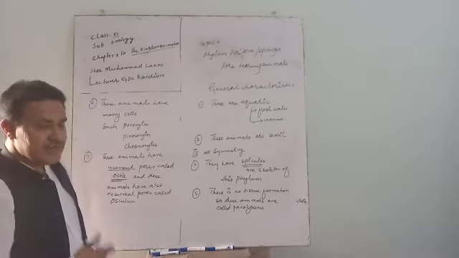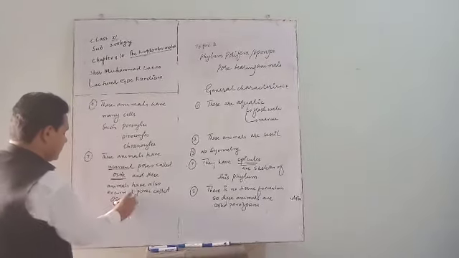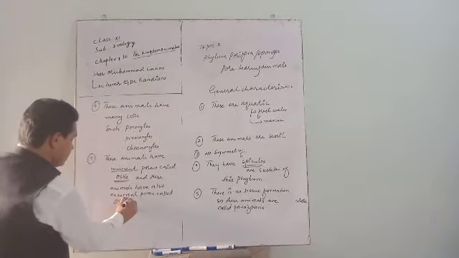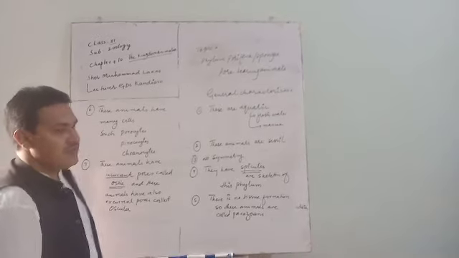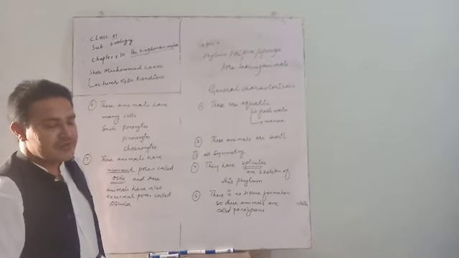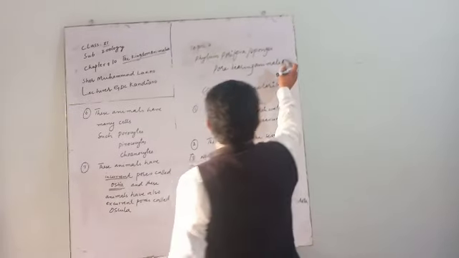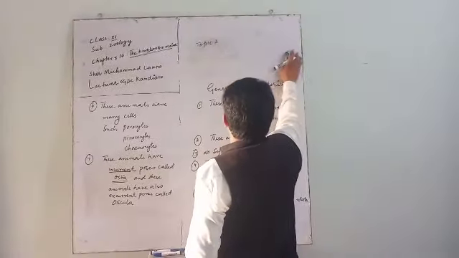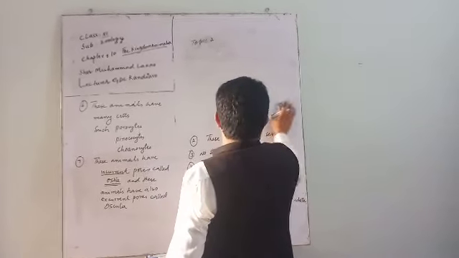If there are many, they are called oscula. What is the function of oscula? Water leaves from the body. These animals have a digestive cavity that is called spongocoel.